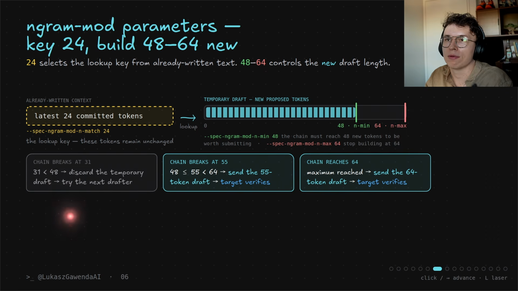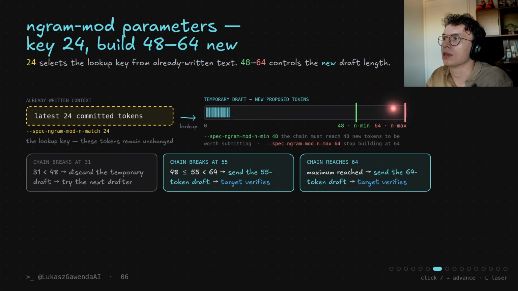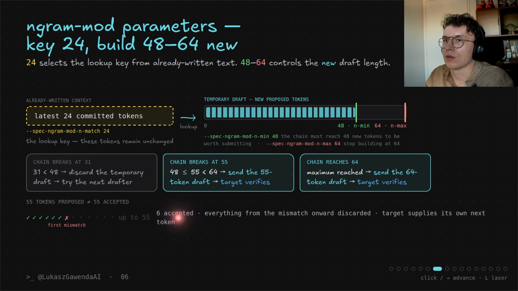Now let's look at how it will work. If at 31 the next token will not be accepted, then we discard the temporary draft and we write the next one. If we go over 48, because that's the minimum, that's when we will submit it. If it breaks around this range, then we just submit what was generated before it was not accepted. Or if it achieved the maximum window of 64, then it's also accepted. So as we can see, if 55 tokens are proposed, that means that we accepted all of these tokens.